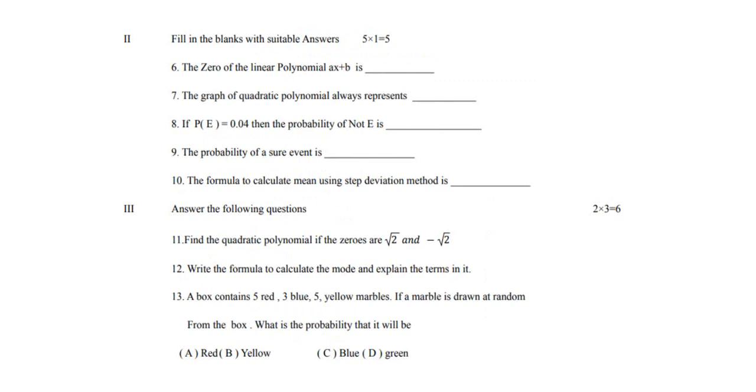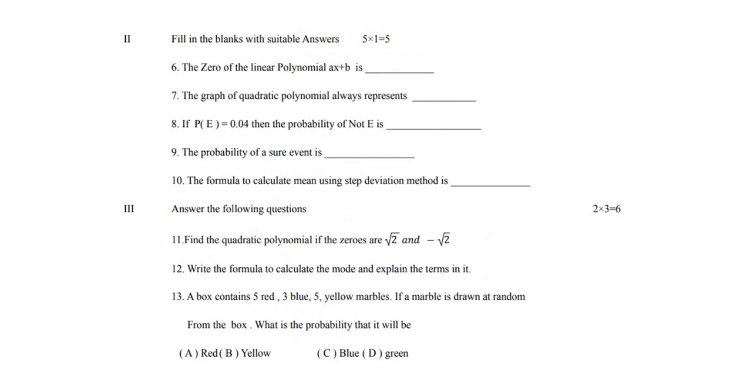And the next section is the second section, fill in the blanks. These all belong to bits. Fill in the blanks with a suitable answer. Here also we will have 5 questions, question number 6 to 10. Total here also 5 ones are 5 marks. So the previous section 5 marks and here 5 marks, total 10 marks are completed here.